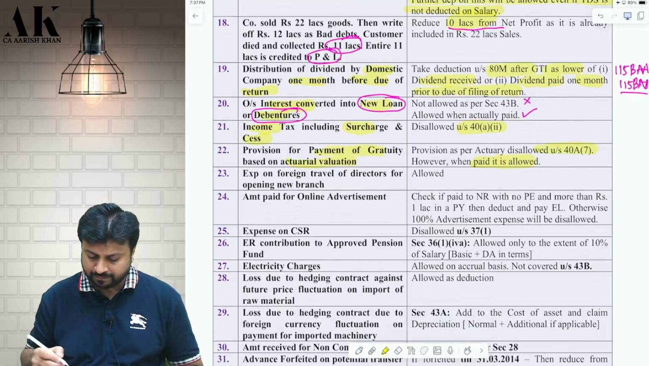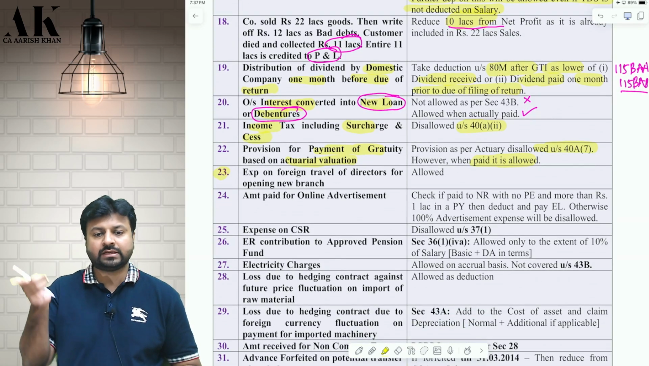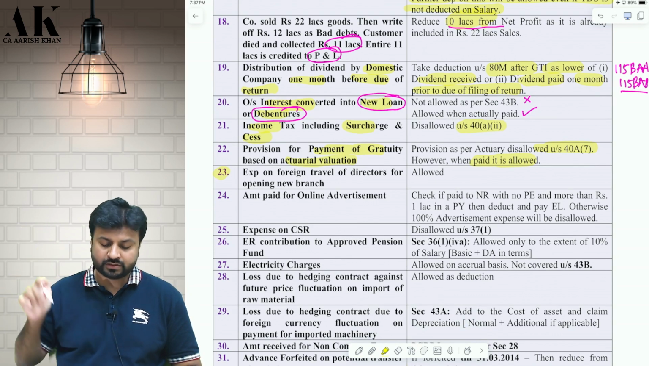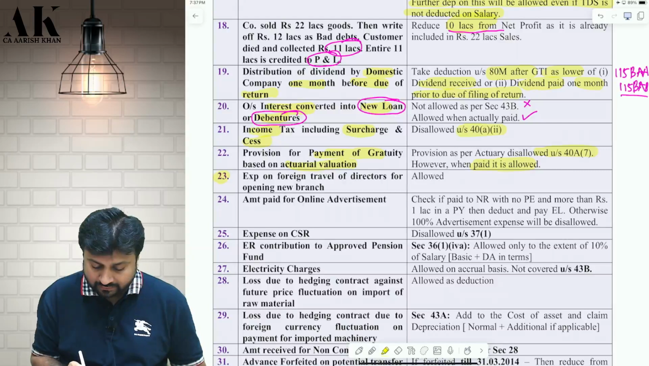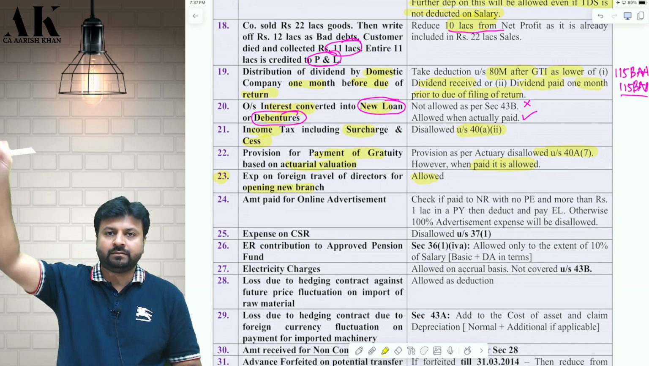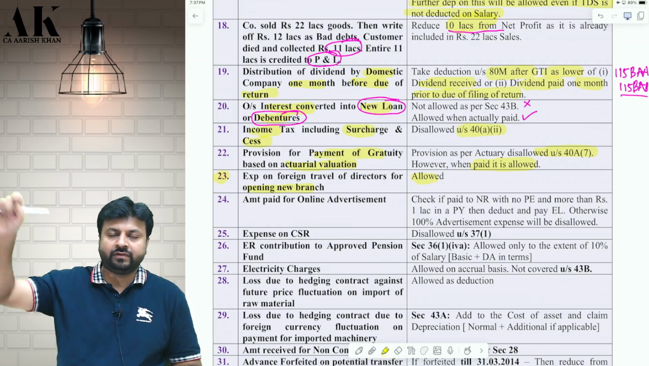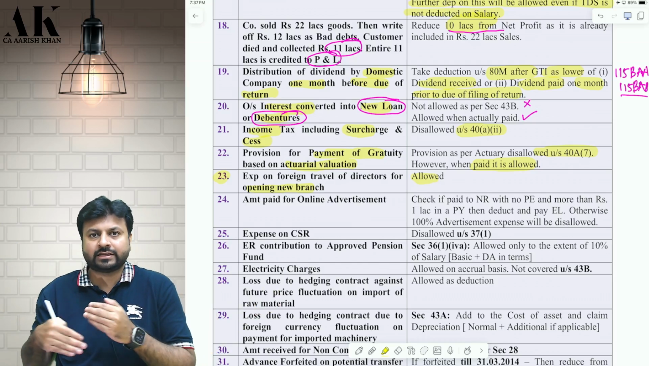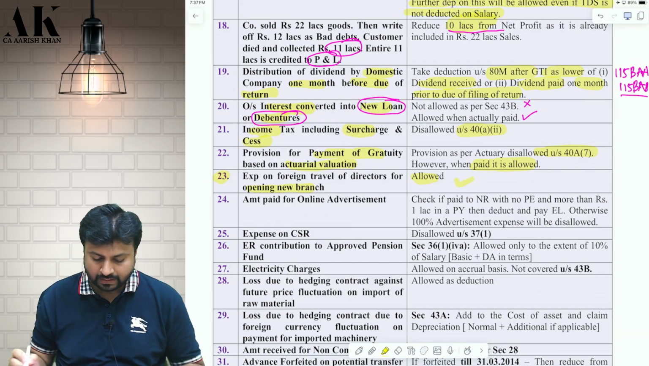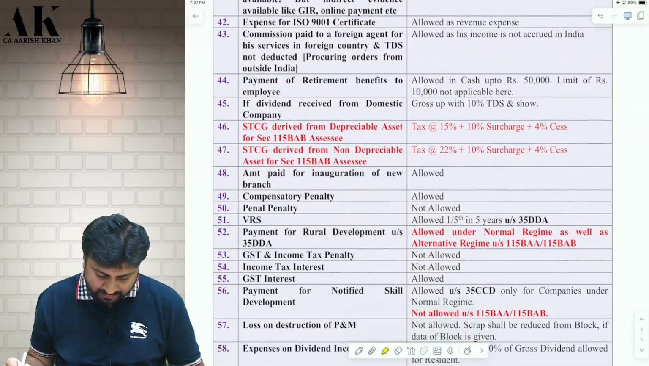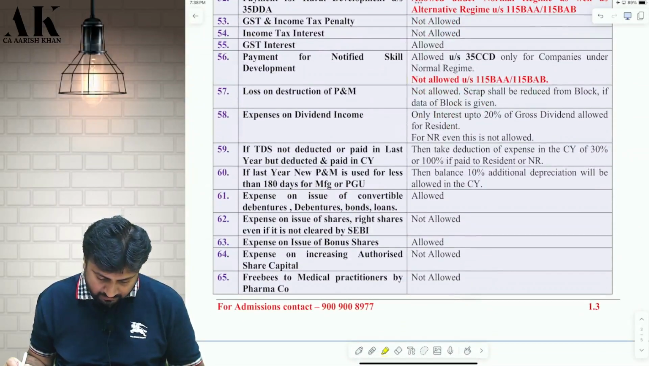Okay. Next one. Now next one I would like to link with some other point which I have mentioned later in the third or fourth page. Expense on foreign travel of directors for opening new branch is allowed. So if we are opening some new branch outside India, for that directors are going out of India because the business is expanding, for that we are incurring the expenses on travel of the director, it is allowed. But if we are incurring some expenses on director's travel, listen carefully.